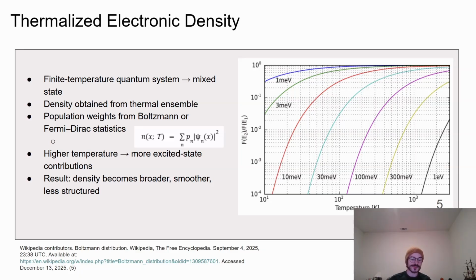The figure on this slide illustrates this behavior by showing how excited state populations grow as temperature increases. Once the thermal energy becomes comparable to the spacing between energy levels, excited states contribute significantly. This ensemble average density is the central object studied in finite temperature electronic structure theory, and provides the foundation for the model calculations that I will show you.